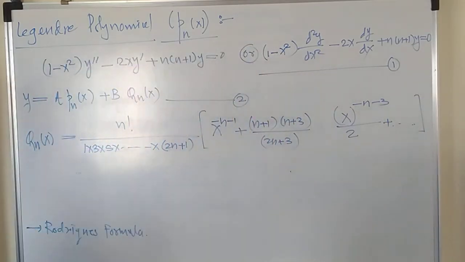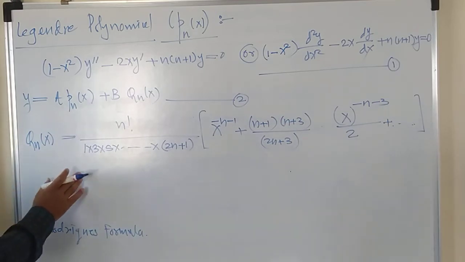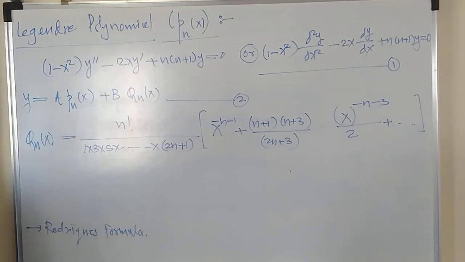So this is called Qn of x, that is the Legendre polynomial of second kind.